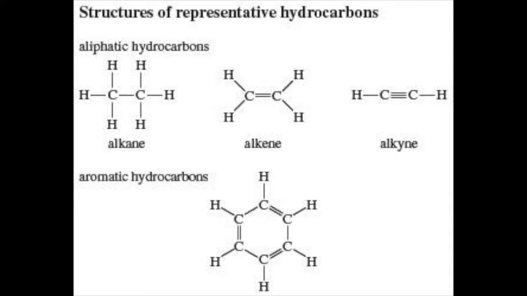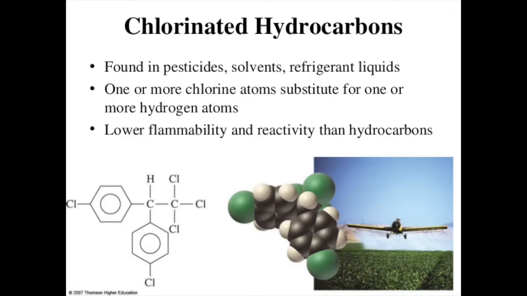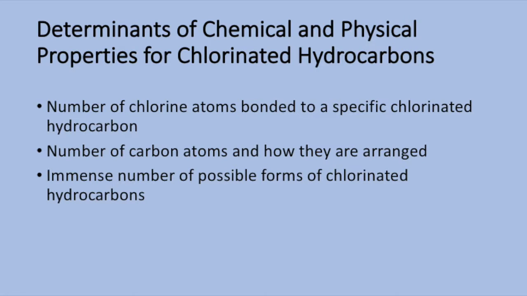Hydrocarbons are molecules comprised entirely of hydrogen and carbon atoms, often derived from carbon-based fossil fuels like petroleum oils and coal, while chlorinated hydrocarbon insecticides are specific hydrocarbon molecules that also have chlorine chemically bonded to them. The number of chlorine atoms bonded to a specific chlorinated hydrocarbon determines in part the properties of the molecule.